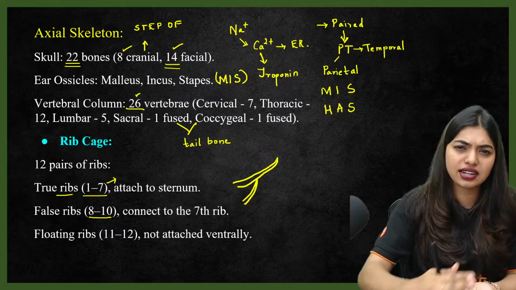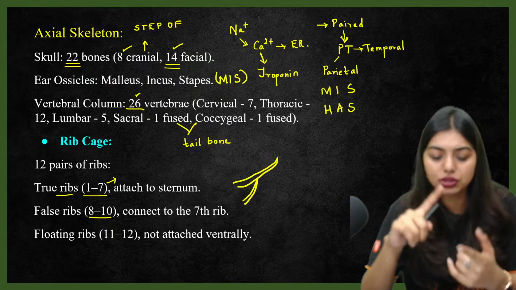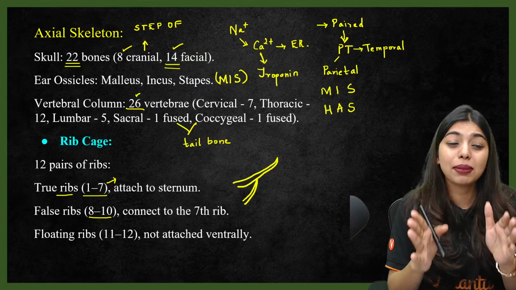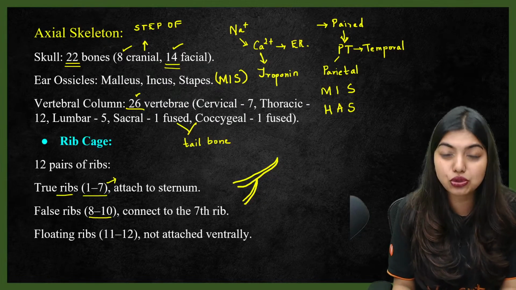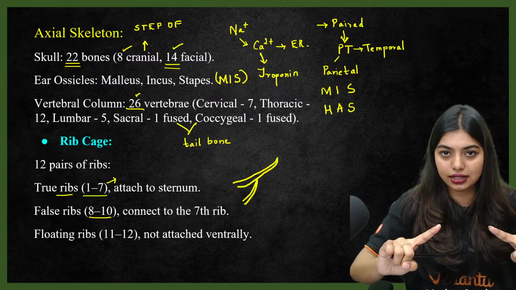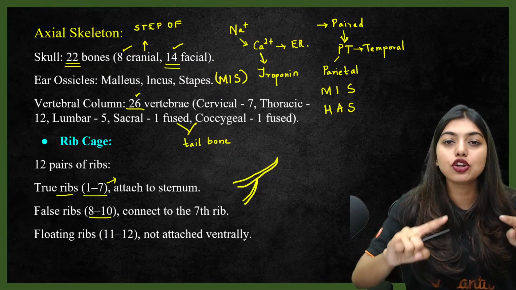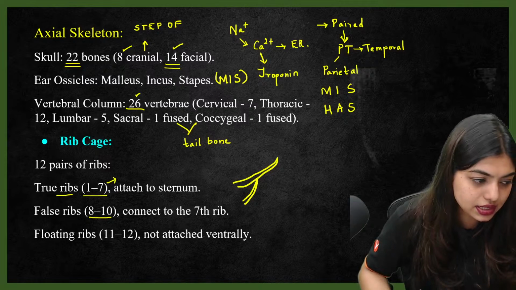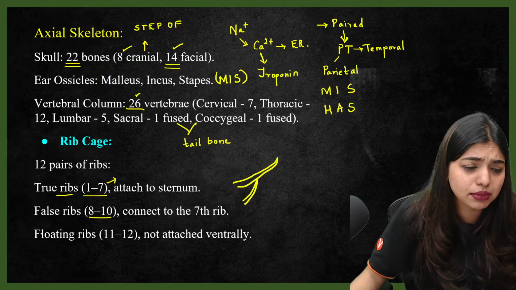1 to 7 is correctly attached dorsally and ventrally to the sternum and thoracic vertebrae. But the second, the false ribs, that is 8 to 10, they are very lazy. So they have gone and attached to the 7th cartilage, by not attaching directly to the sternum. Is this clear to all of you? Yes, same number of bones.